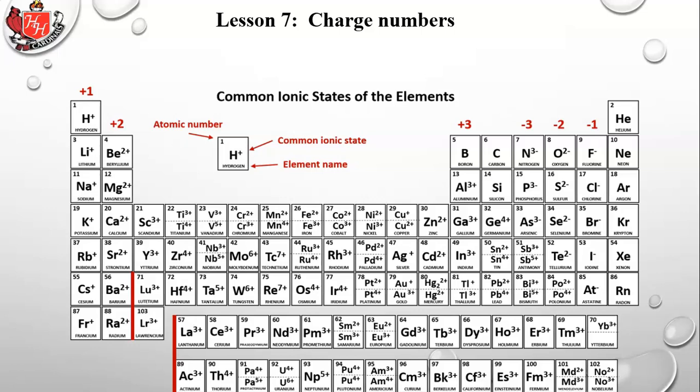It would make arsenic like krypton, and so forth. They would add electrons, so that gives them a 3- charge. Oxygen, sulfur, selenium, tellurium, those would each gain 2 electrons to be like the noble gas that's at the end of their row. So oxygen would be like neon, sulfur would be like argon, selenium would be like krypton.